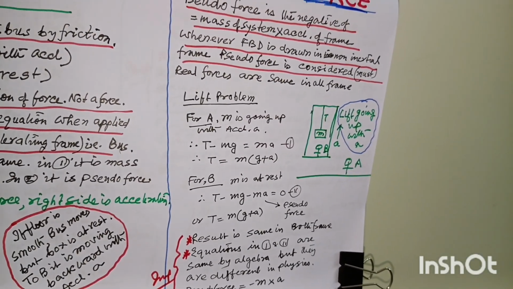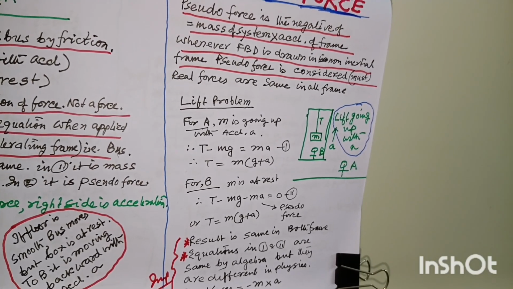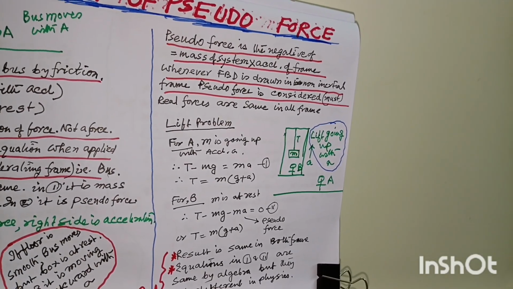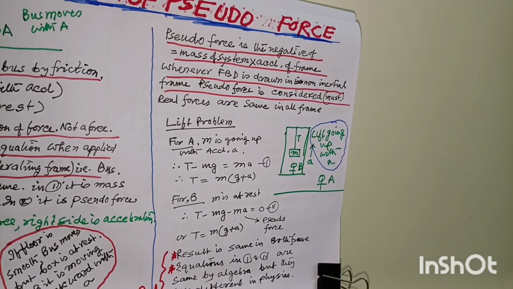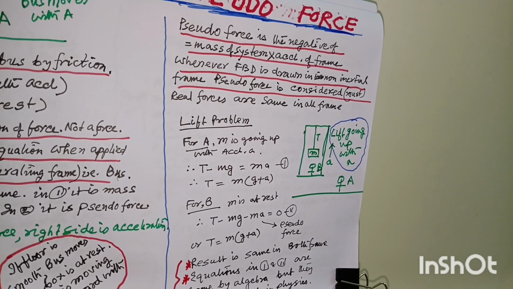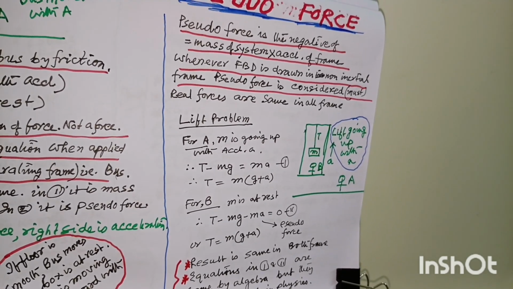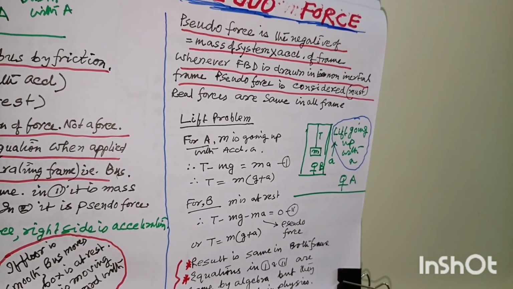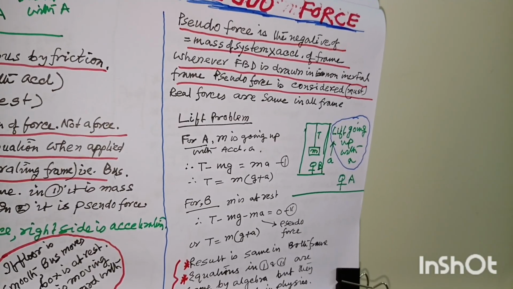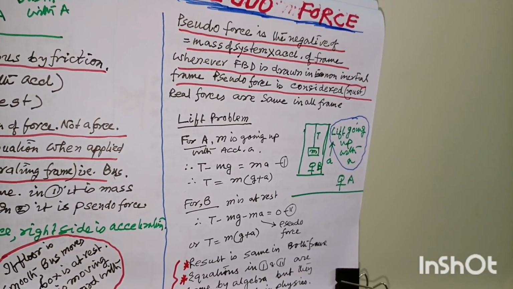Here lies the confusion. Many students are confused about this pseudo force, but the general rule is, whenever there is an observer, mind it, the observer should be in a non-inertial frame. Then only pseudo force has to be added. Or I can say, if the free body diagram is drawn in a non-inertial frame, then pseudo force has to be added. But if the free body diagram is drawn in the ground frame, no pseudo force is to be added.